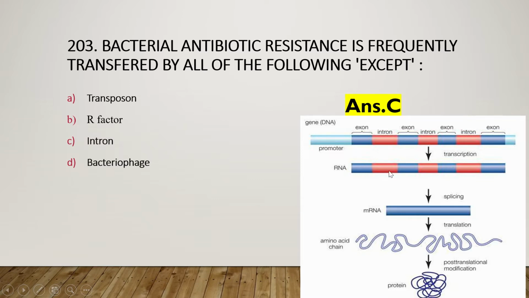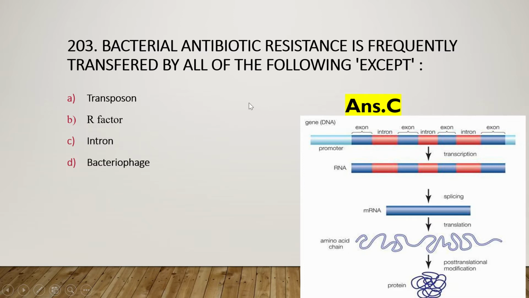But after splicing, only the exon parts attach with each other and the introns exit out. Only the exons code for the amino acid chain and then produce the protein. So introns are non-coding DNA. That's why bacterial antibiotic resistance is frequently transferred by transposon, R factor, bacteriophage, but not by introns.